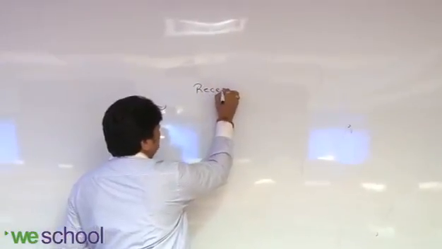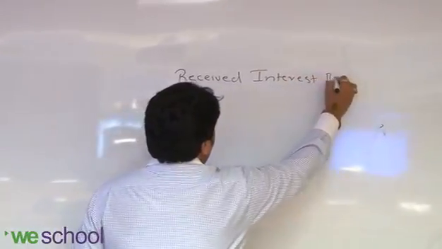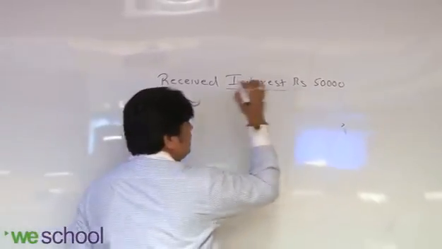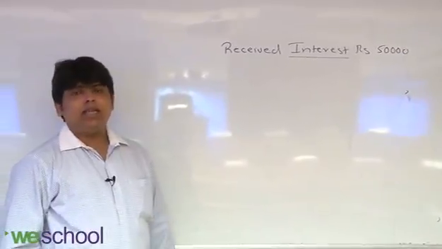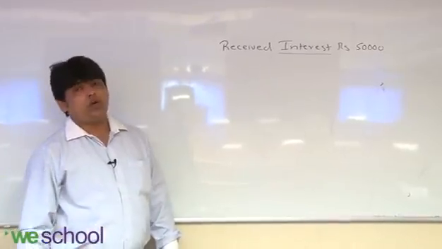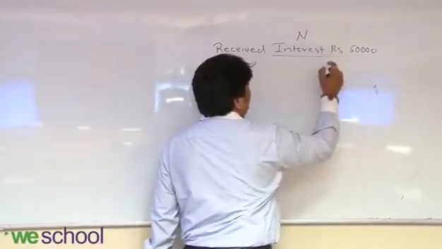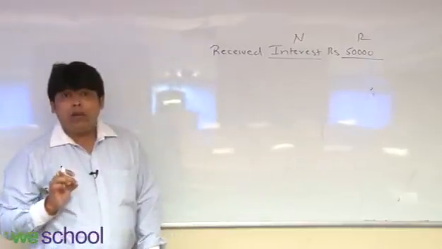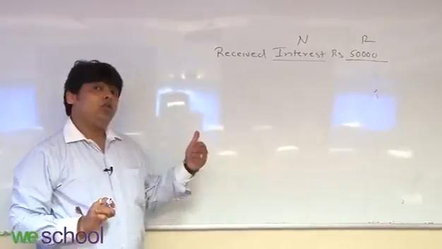Received interest rupees 50,000. Now in this transaction, one account affected is interest. Second, when you receive by mode of cash, another account is cash account. Interest is a nominal account and cash is a real account. Apply the rule of nominal. For nominal, the rule will be nominal only.